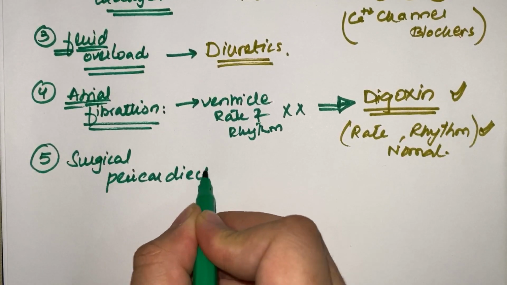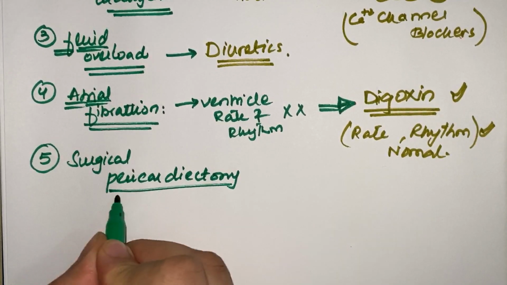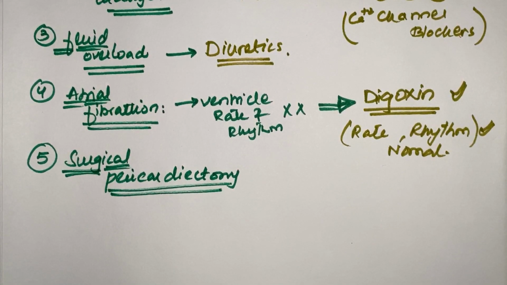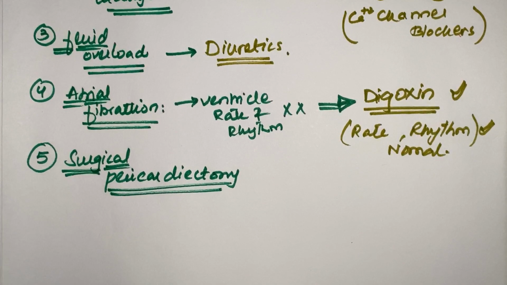pericardiectomy. What does this ectomy mean? That we will cut the part of the pericardium so that the thickened part is reduced and the pericardial cavity size is increased. So surgical pericardiectomy is done. It is the definitive treatment.